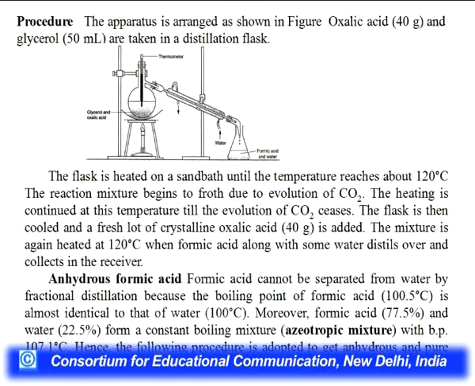You can see the flask is heated on a sand bath until the temperature reaches about 120 degrees Celsius. The reaction mixture begins to froth due to evolution of carbon dioxide. The heating is continued at this temperature till the evolution of carbon dioxide ceases. The flask is then cooled and a fresh lot of crystalline oxalic acid is added. This mixture is again heated at 120 degrees Celsius when formic acid along with some water distills over and is collected in the receiver.